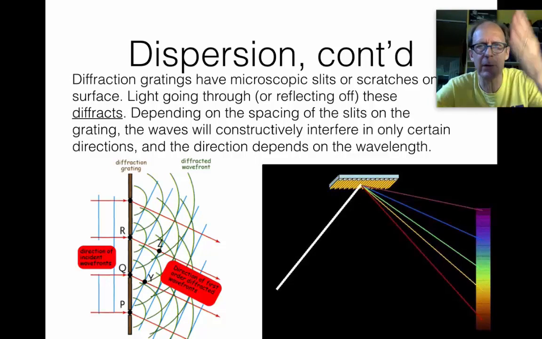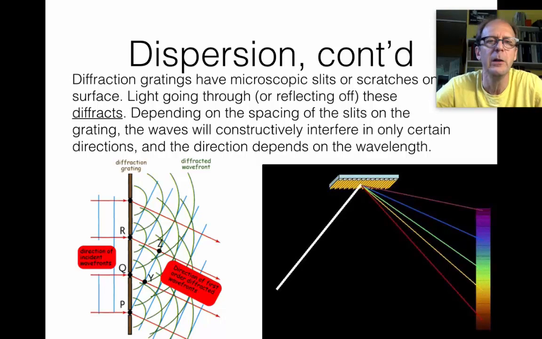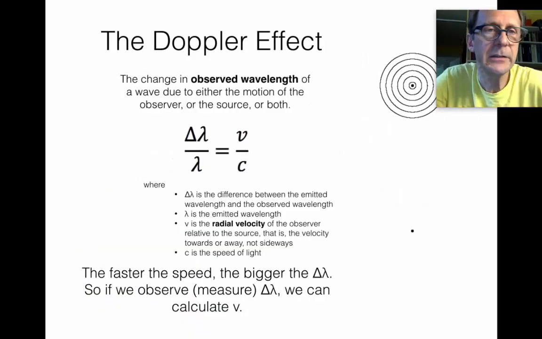Depending on the spacing of the slits or the scratches, the waves constructively interfere in only certain directions. And those directions depend on the wavelength. Unlike a prism, where it's the blue light that bends the most, for a diffraction grating, it's the red light that bends the most.